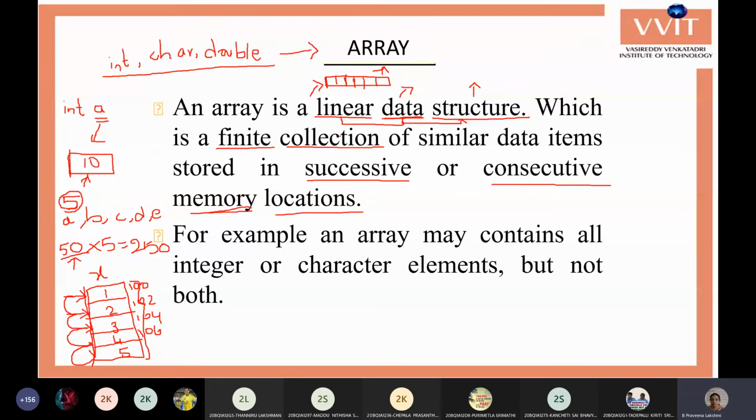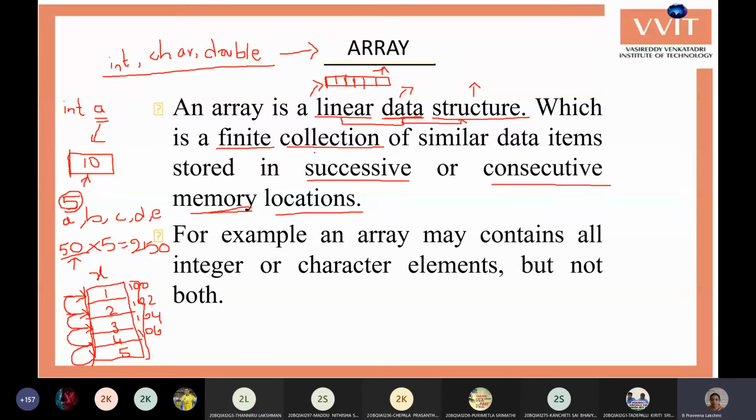So the array can be created for any data type, be it int, character, double, float, or long. For any type of data type, we can create an array, and we can create for other user defined data types also. Like you can create an array of pointers, an array of structures, and an array of unions, enums. For all that, we can use the array.